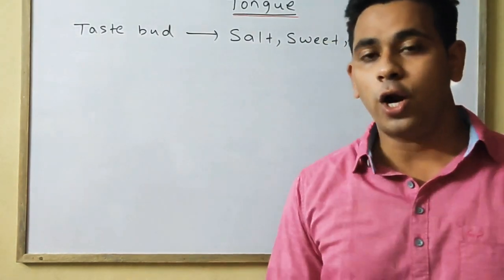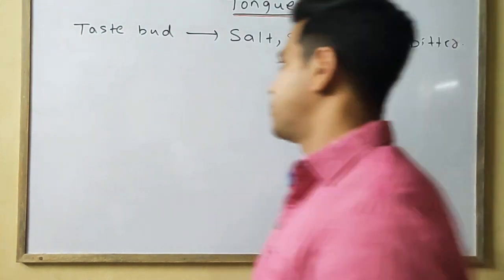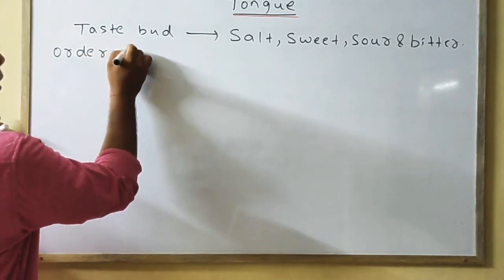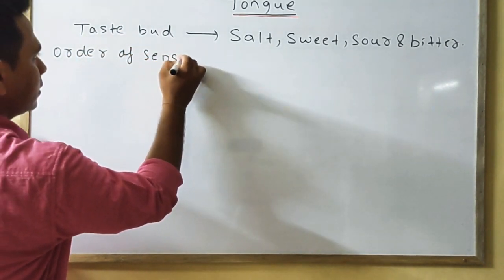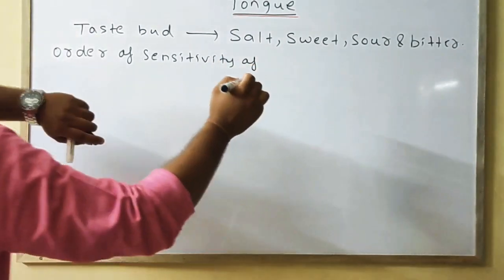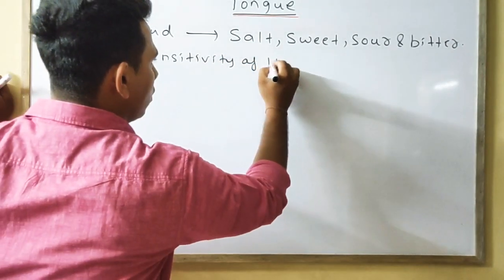Next is the order of sensitivity of the human tongue.